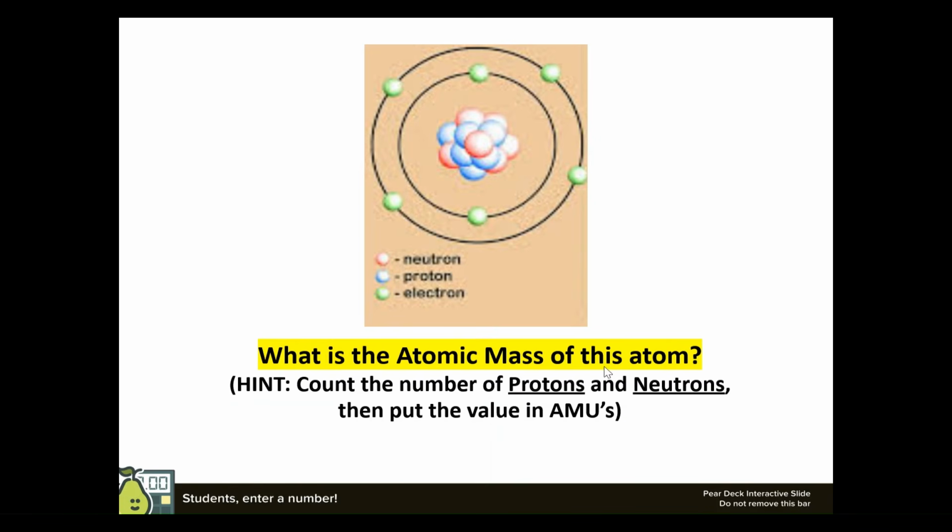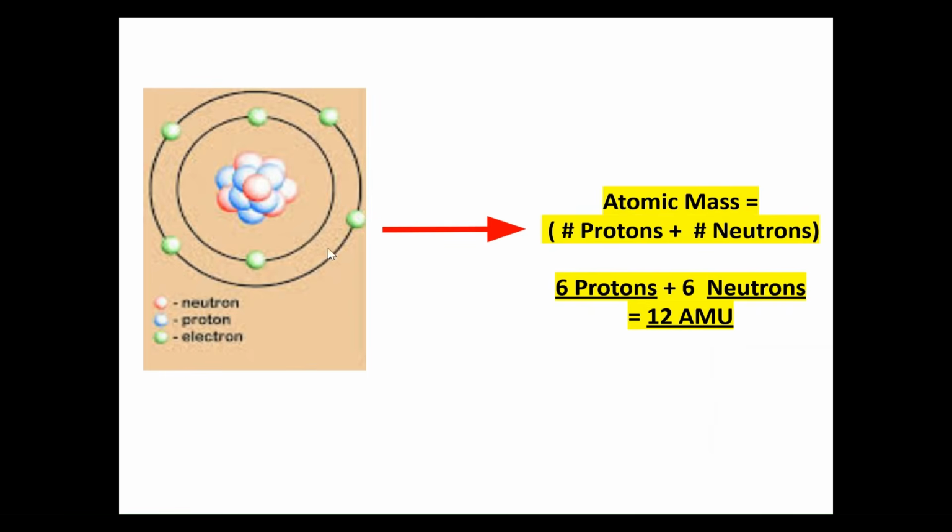What is the atomic mass of this atom? Hint, count the number of protons and neutrons, then put the value in AMUs. Let's see. How many protons do I have? Protons are in blue, so let's count them. 1, 2, 3, 4, 5, 6. 6 protons. Plus, let's see how many neutrons. 1, 2, 3, 4, 5, 6. 6 neutrons, they're in red. So 6 protons plus 6 neutrons gives me an overall AMU of 12.